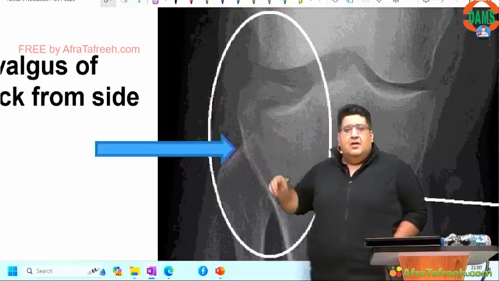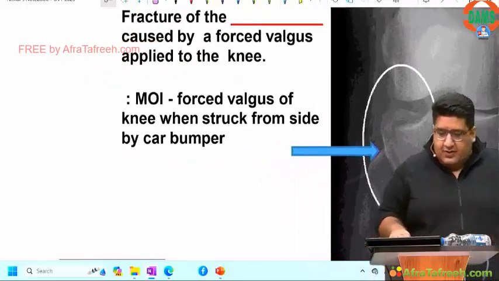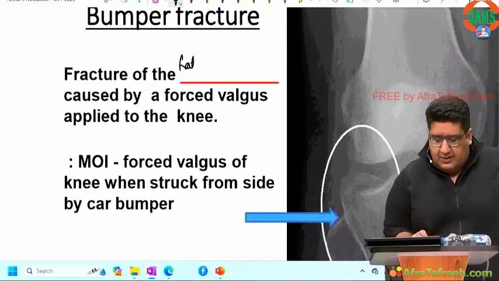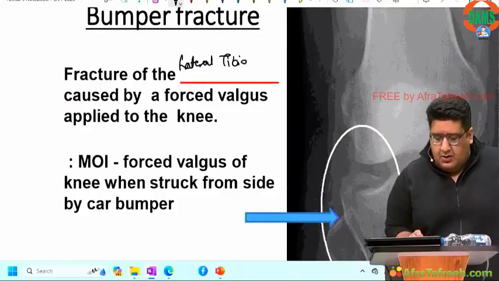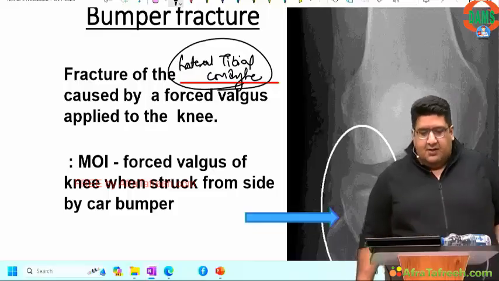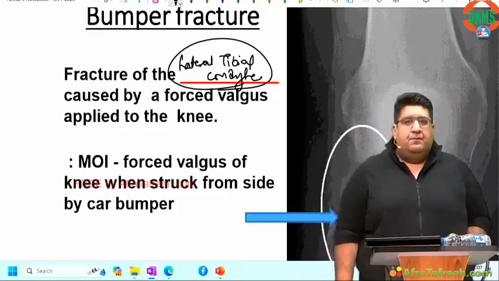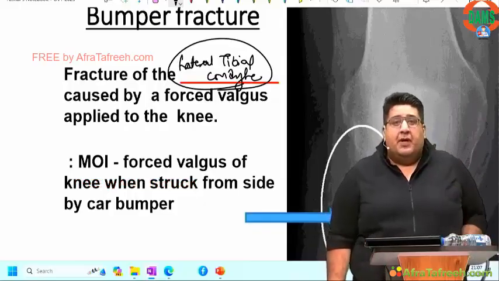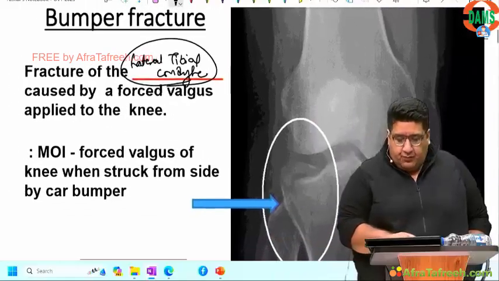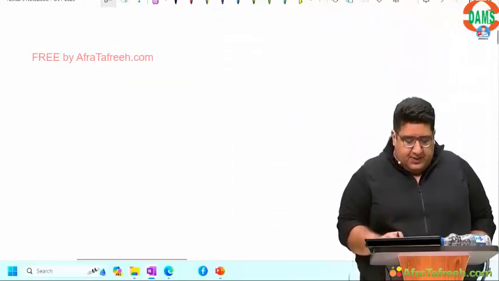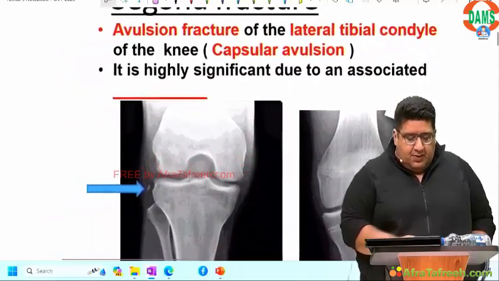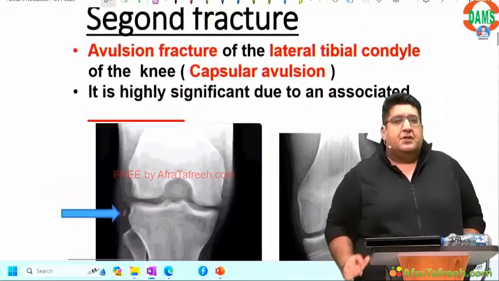So that is a bumper fracture. What do we write? We write down fracture of the lateral tibial condyle, LTC, due to valgus mechanism when you are hit by the bumper of a car. Done. After bumper fracture, let's talk about the next fracture, which is in continuation to the bumper fracture.